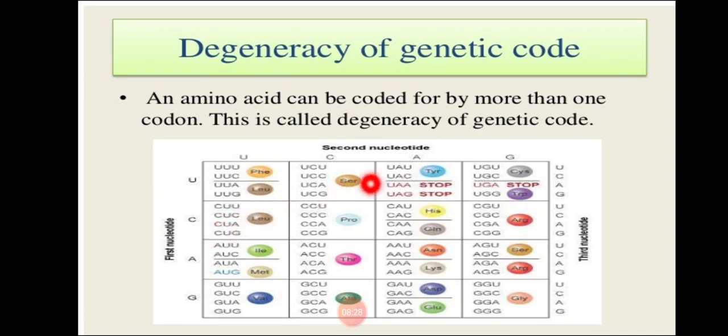Similarly, serine is coded by UCU, UCC, UCA, UCG. All these codons are there for the amino acid serine. An amino acid can be coded for by more than one codon, and this property is called degeneracy.